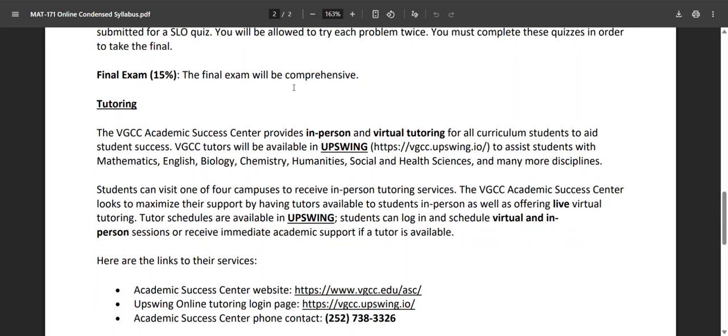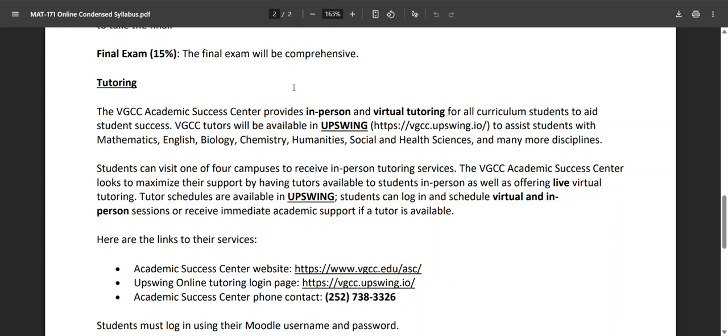All right, next I wanted to talk about tutoring. Vance Granville has free tutoring for students through Upswing. There is tutoring on campus that is available during school hours that you can always come and get help from. And then Upswing is where the online tutoring can be found, and it's completely free to you, and I believe it's available 24/7. So if you get on at 3 a.m. or whatever, you've procrastinated and you need to study last minute, you should be able to do that.